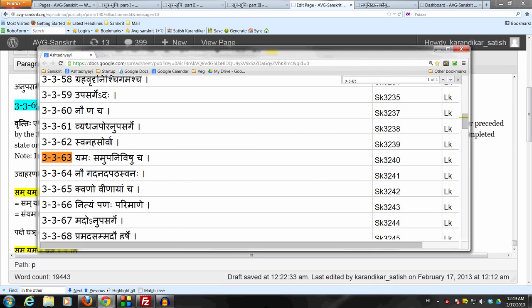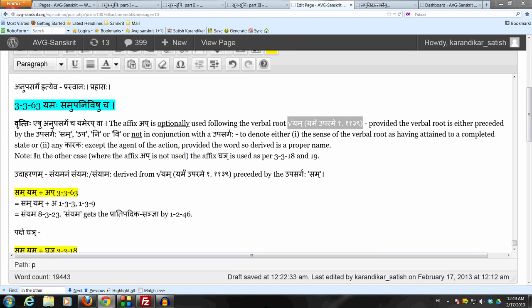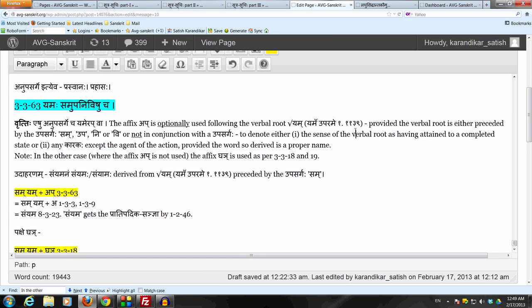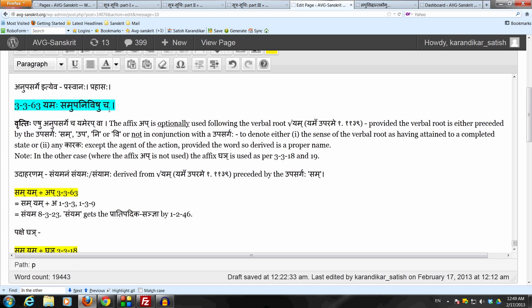Anuvritti of va coming down from 3362, anuvritti of up coming down from 3357. And in the case where the affix up is not used, then we will use the default affix ghai by 3318, 3319. And here the conditions are as follows: samupa ni vishu, which means that this verbal root must be preceded by the upasarga sam, upa, ni or vi, or as Panini says cha. If there is no upasarga at all, then also this rule applies. So there are two possibilities here. The upasarga is either sam, upa, ni or vi, or there is no upasarga because Panini says cha.